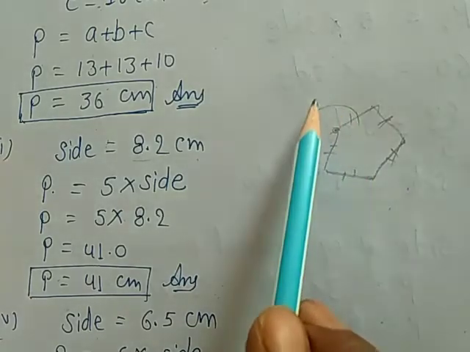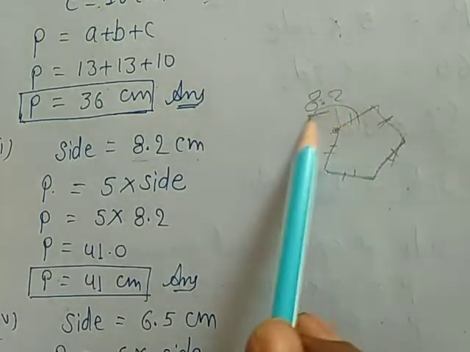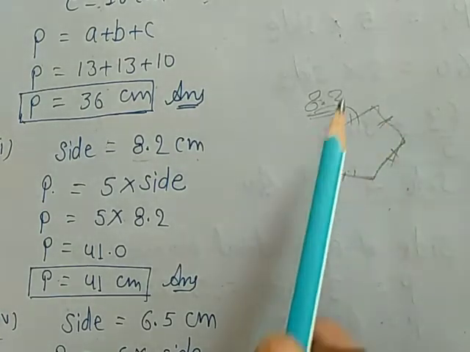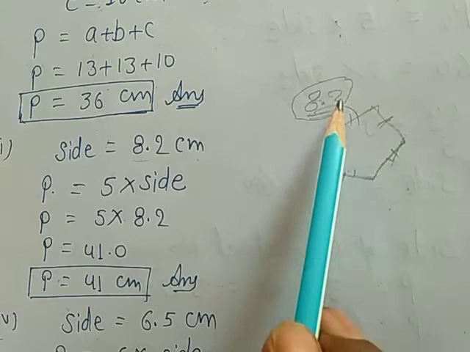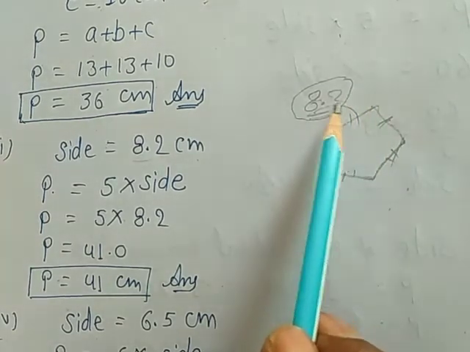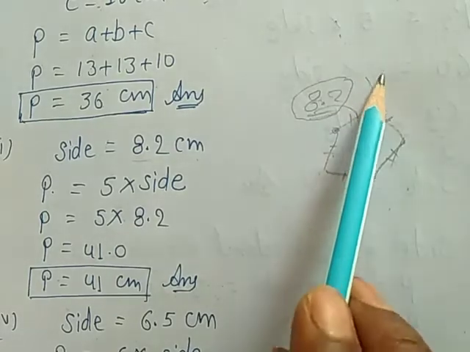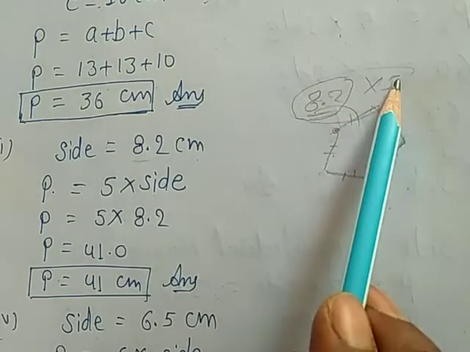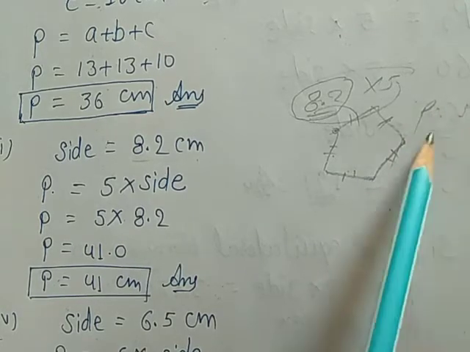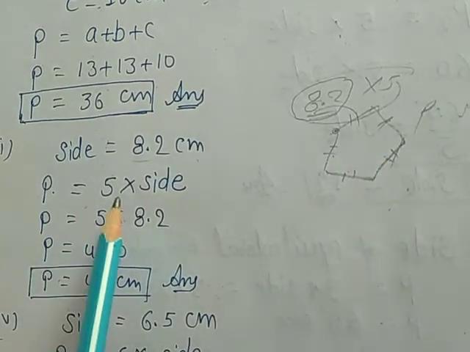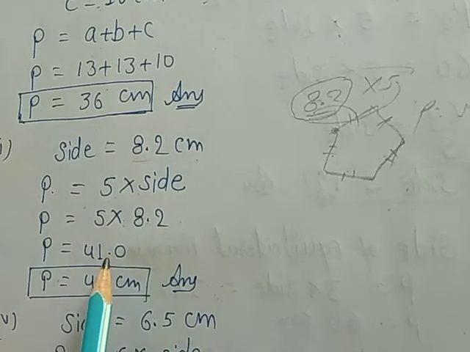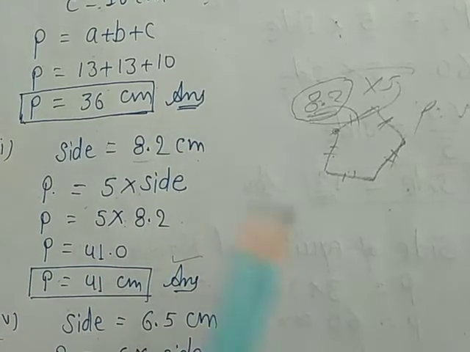So one side is given 8.2 centimeter. And perimeter will be this plus this plus this plus this plus this, means 8.2 will be added 5 times. So in place of addition 5 times 8.2, simply multiply 8.2 by 5. So this will be the formula of perimeter, that 5 into side, because this is regular. Perimeter 5 into side, then 5 into 8.2, this will be 41.0, means 41 centimeter.